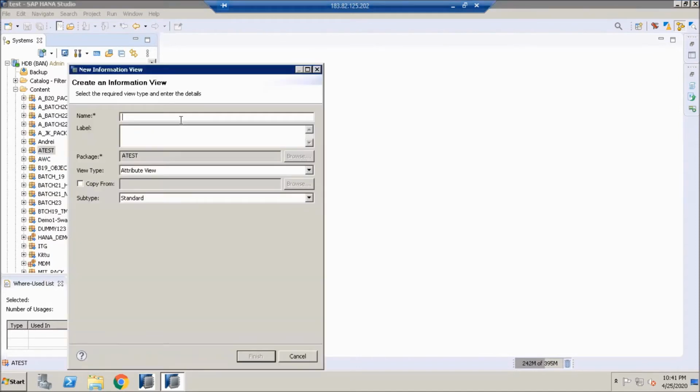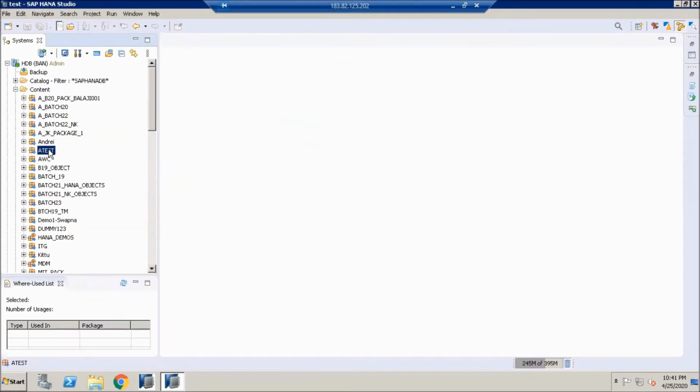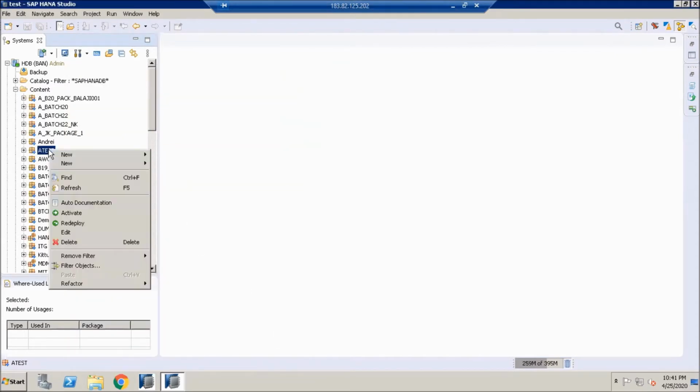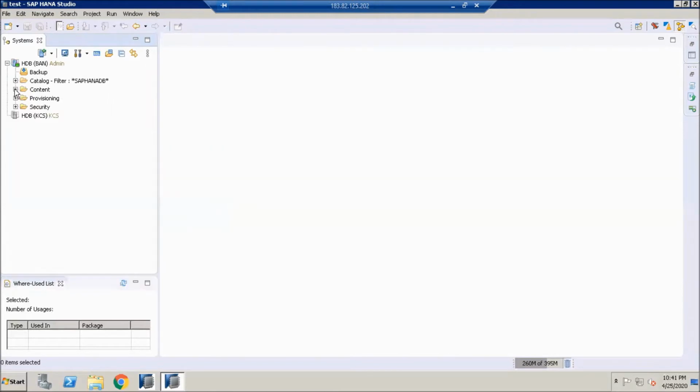Attribute views, analytical views, calculation views, analytical privileges, procedures, decision table. These are the different modeling objects which we are going to cover in the same course.